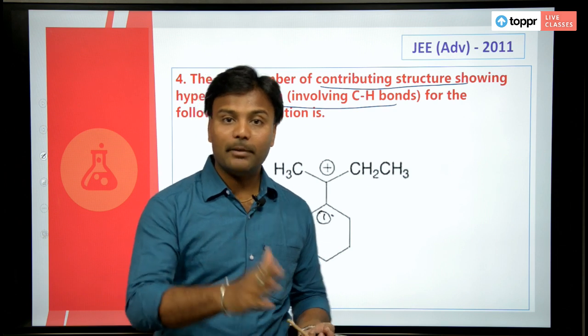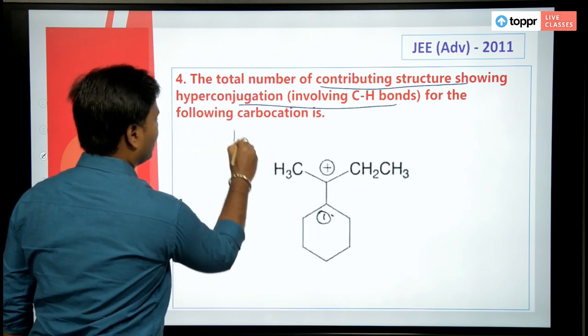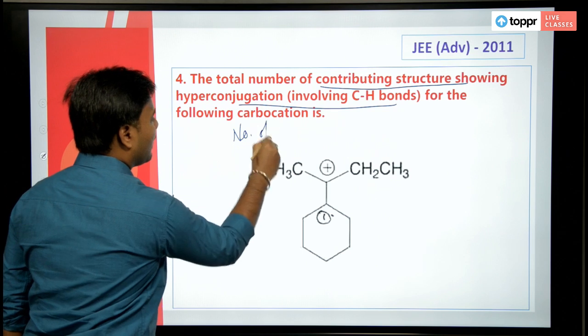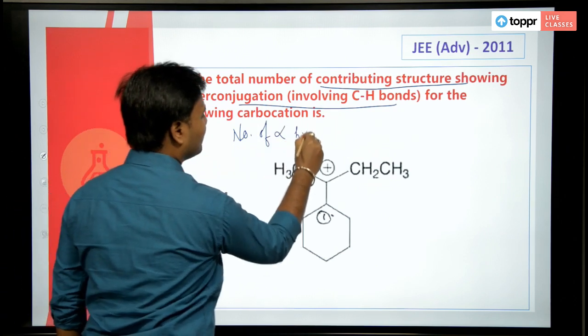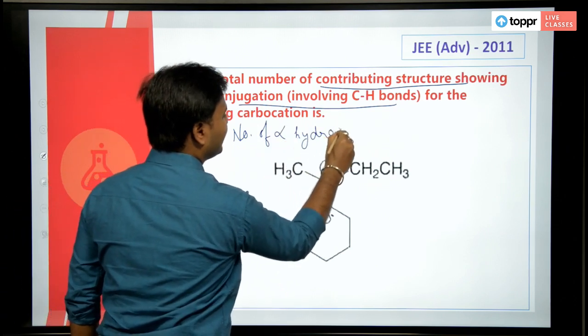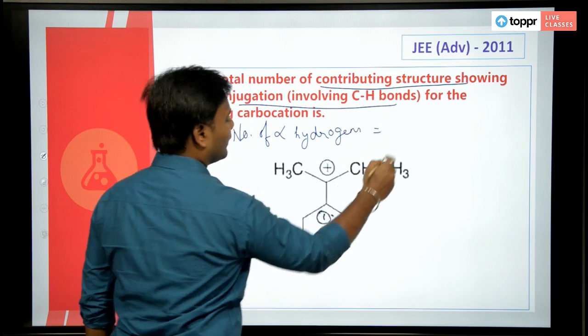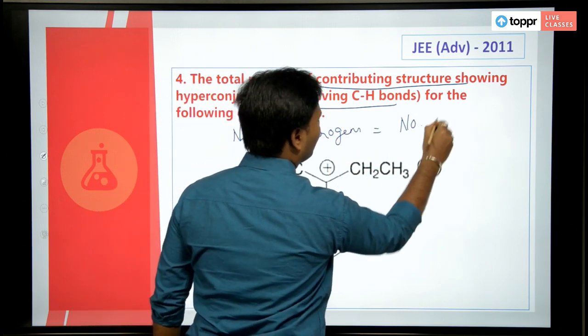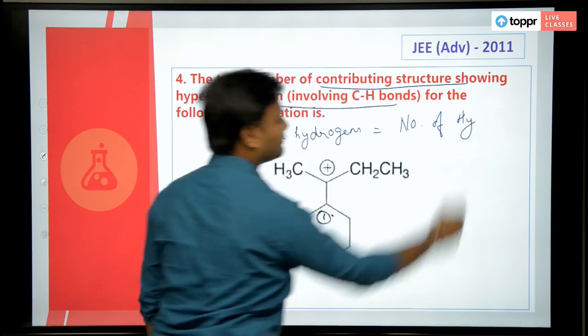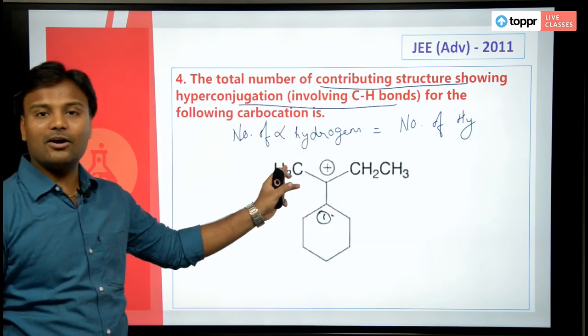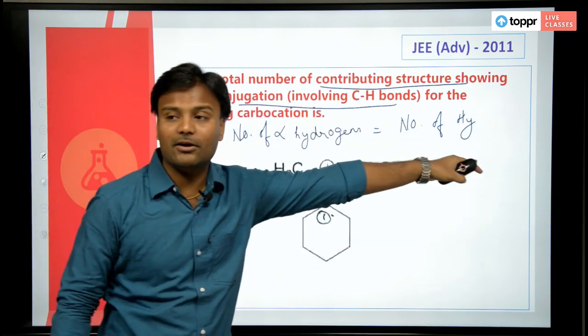Number of alpha hydrogens is equal to number of hyperconjugation structures. That's it.